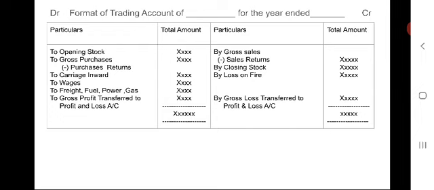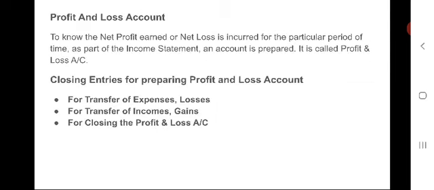From this, the total amount on credit side should be deducted, we will get gross loss. That should be transferred to profit and loss account. If credit side total amount is more than that of debit side, then we'll get gross profit. This also has to be transferred to profit and loss account. This is a very easy one. We can prepare it easily.